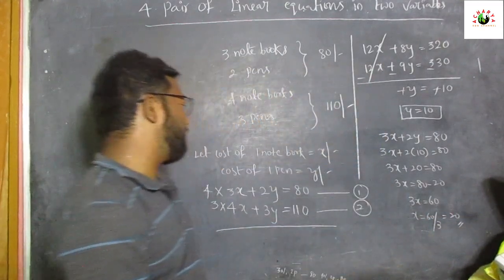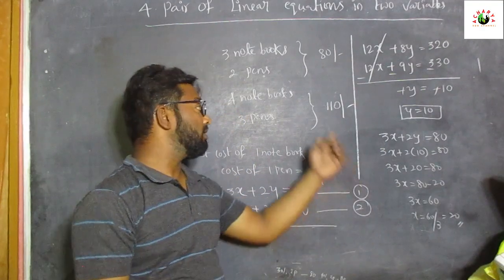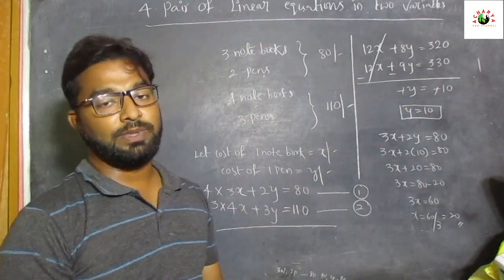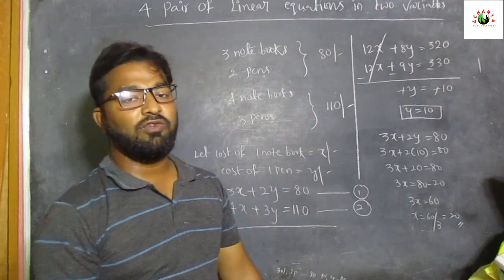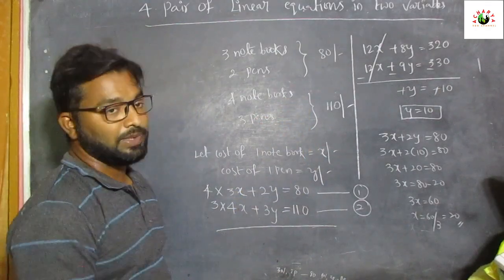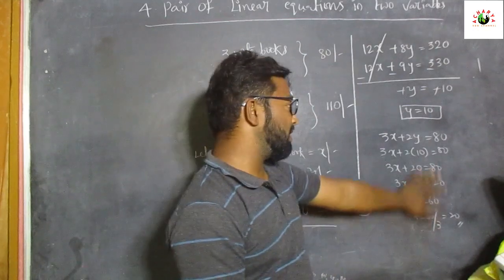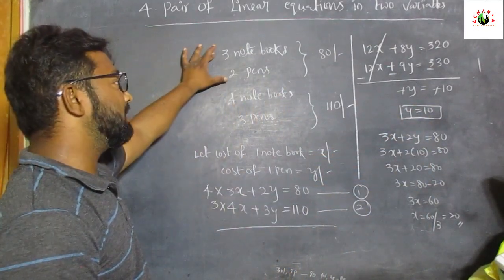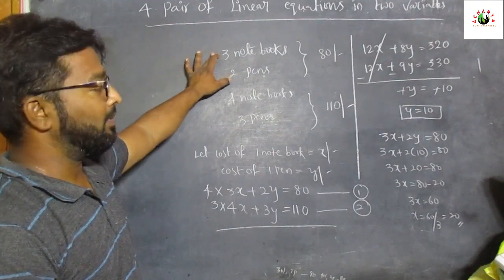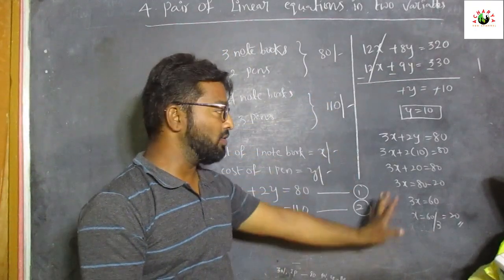So the cost of one notebook is equal to how many rupees? 20 rupees. Cost of one notebook is equal to 20 rupees. Cost of one pen is equal to 10 rupees. Now according to this x value and y value, once we have to check whether this situation is correct or not based on those prices.